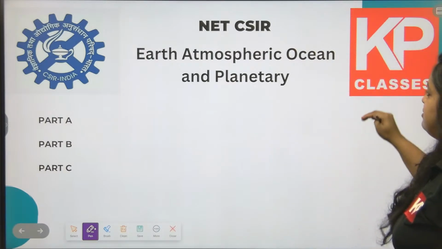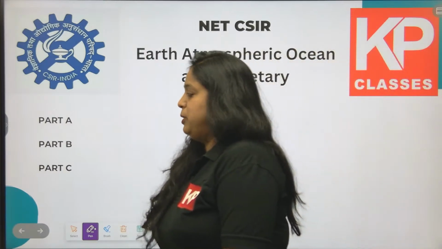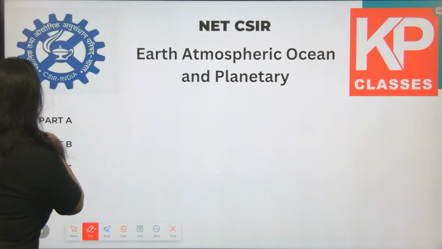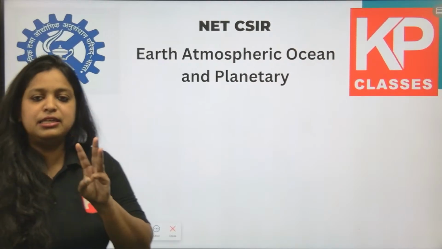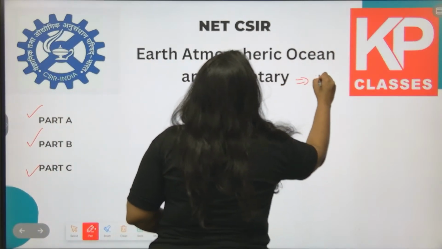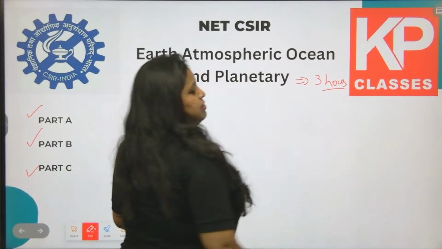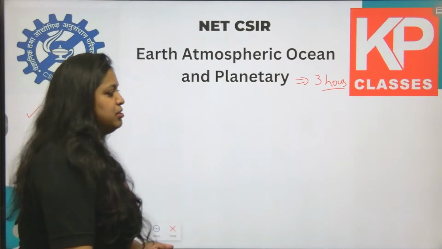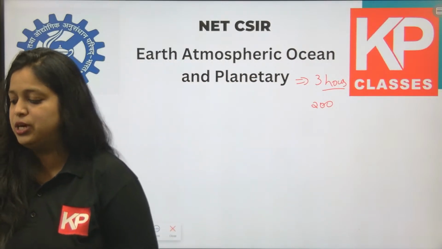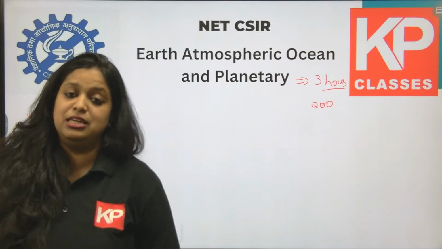Earth science, atmospheric science, ocean science and planetary science paper. I can divide the entire NET paper into 3 parts: part A, part B and part C. There are 3 sections over here. The NET examination is also of 3 hours. It's a 3 hours paper and the maximum mark is 200. Out of 200, I'll give you the cutoff mark so that you will understand how much percentage you should score out of 200 to get a